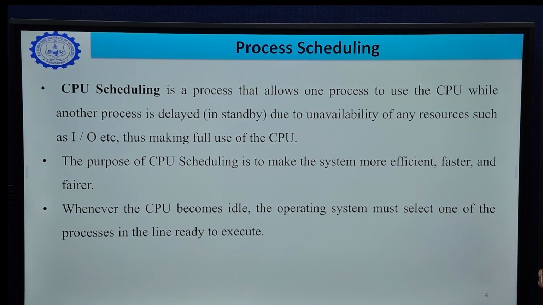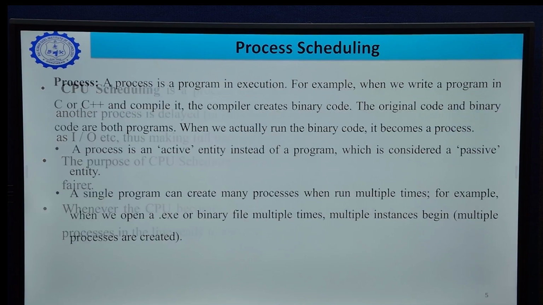Among a number of processes, CPU scheduling algorithms select only one process at a time to keep the CPU busy. Whenever the CPU becomes idle, the operating system must select one of the processes in the line of the ready queue. That ready queue also exists in main memory.